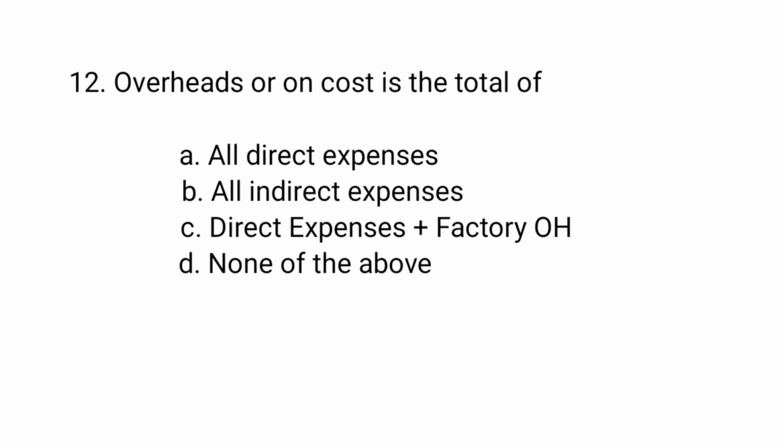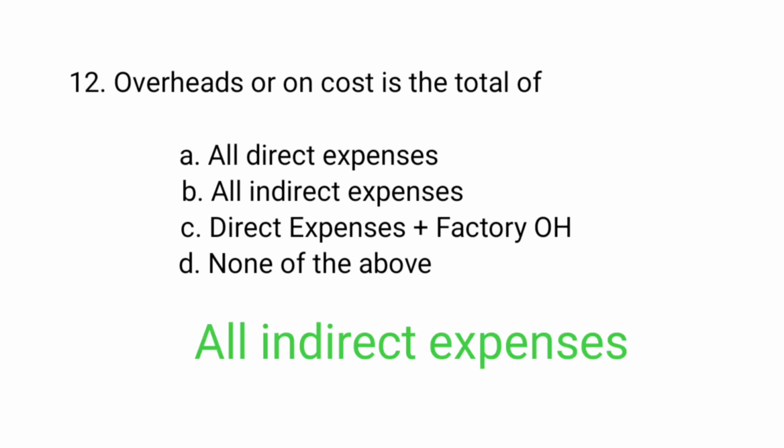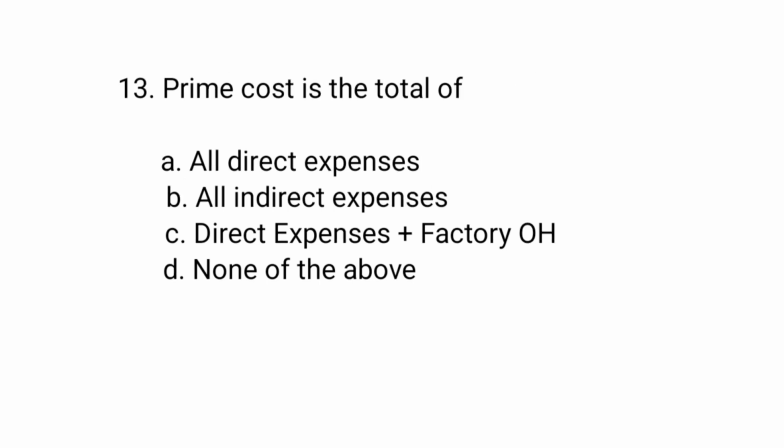Overheads or on cost is the total of all direct expenses, all indirect expenses, direct expenses plus factory overhead, none of the above. All indirect expenses. Prime cost is the total of all direct expenses, all indirect expenses, direct expenses plus factory overheads, none of the above.